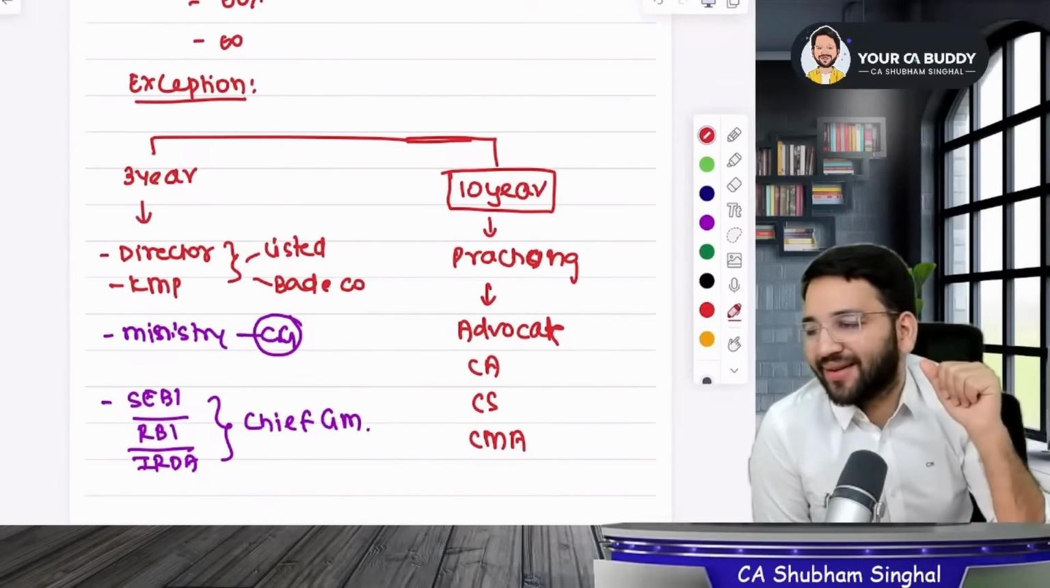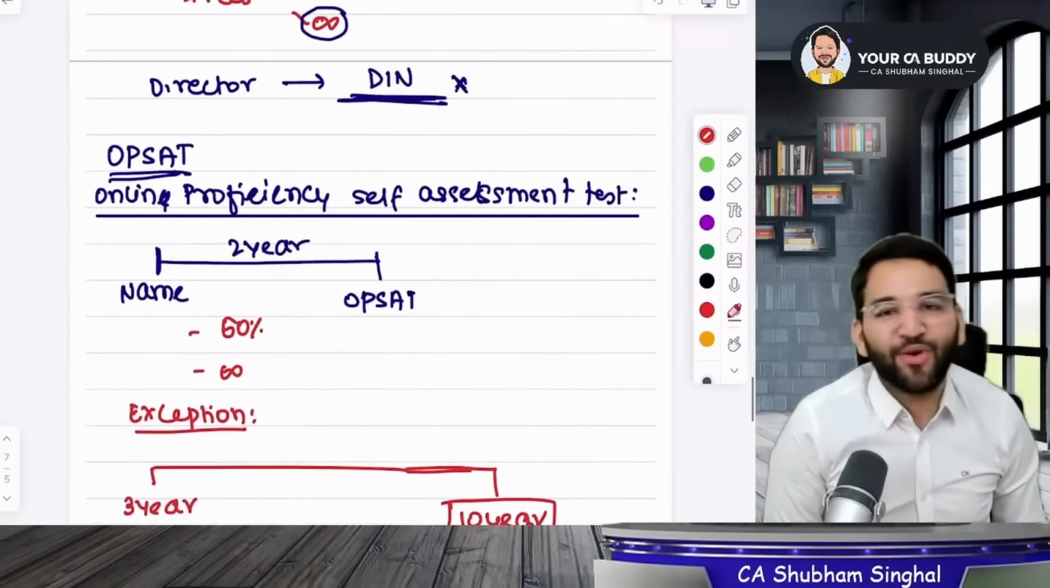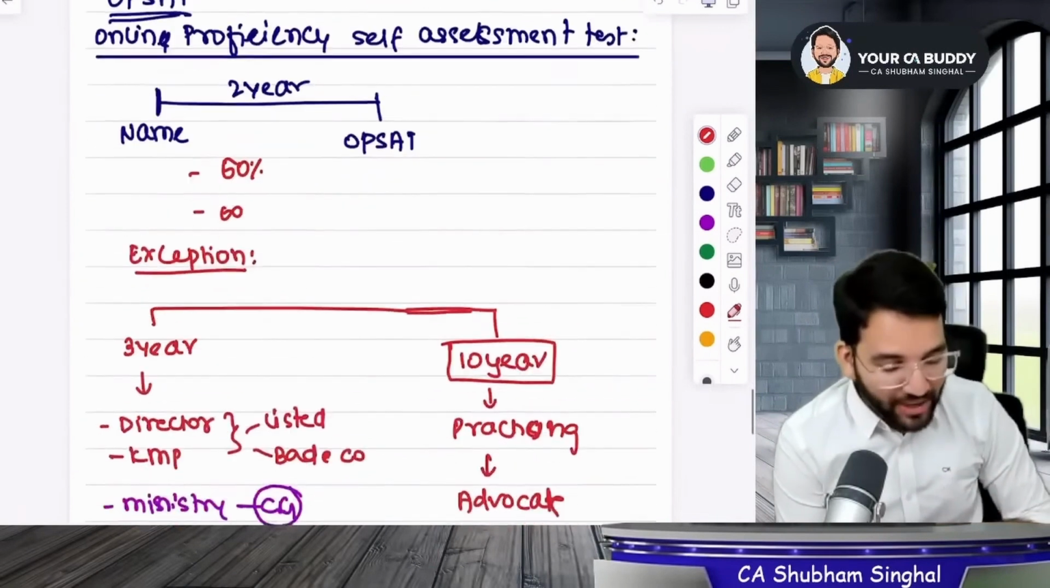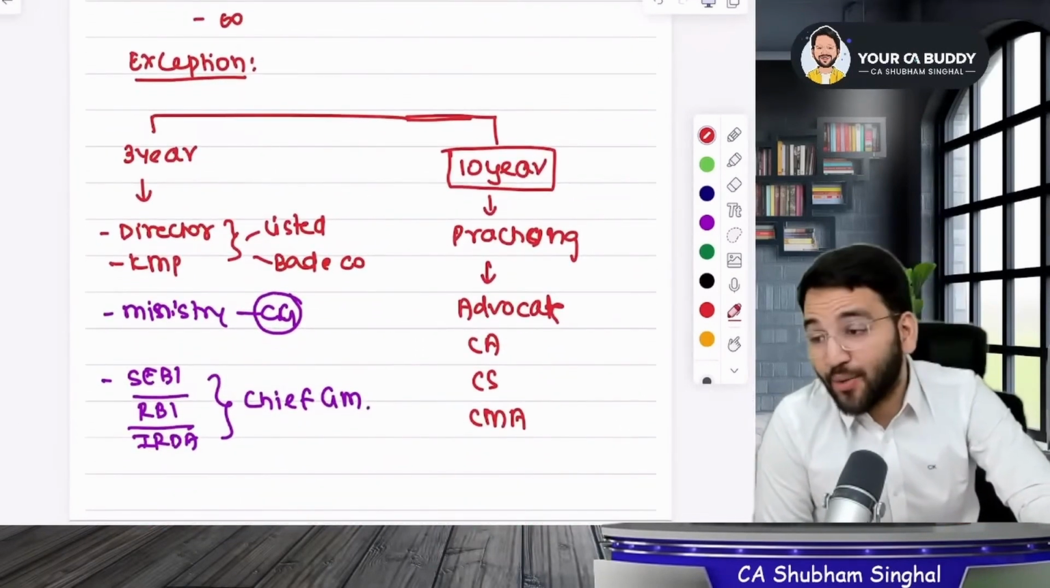Okay. Did you understand? So you will have to give the OPSAT exam, you will have to pass within 2 years and score 50% marks, and there is a provision for who will not have to give. Did you guys get my point? Did you understand?